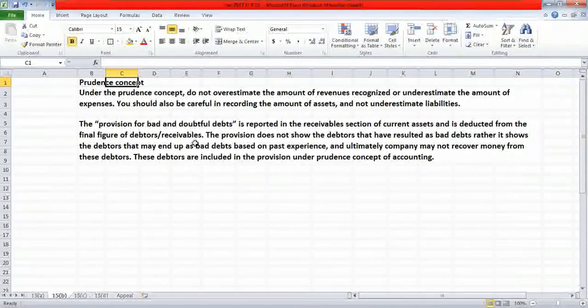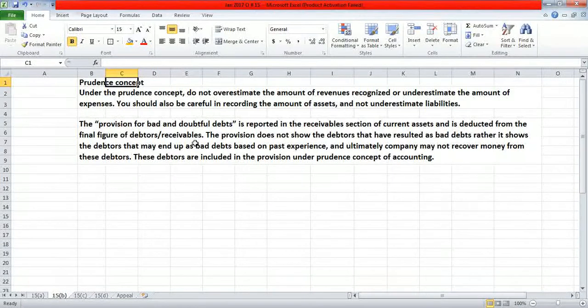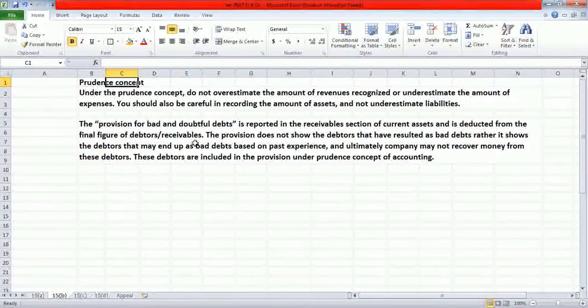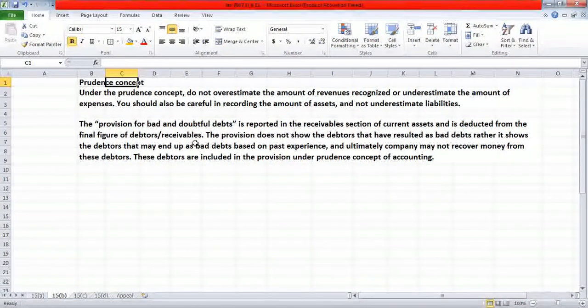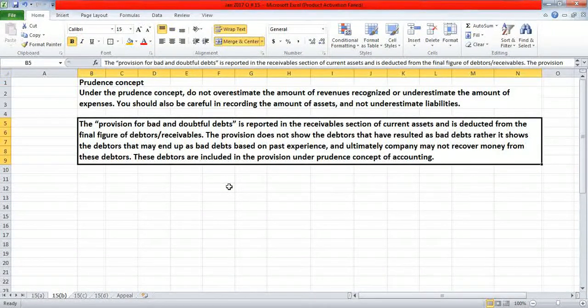First of all, let us understand what is a prudence concept. Under the prudence concept, do not overestimate the amount of revenues recognized or underestimate the amount of expenses. You should always be careful in recording the amount of assets and not underestimate liabilities. Clear? And the answer of this question is the provision for bad and doubtful debts is reported in the receivables